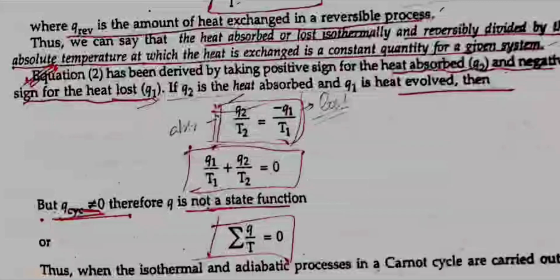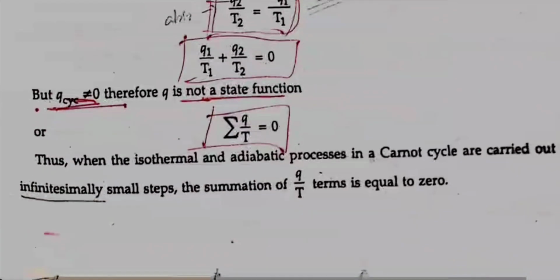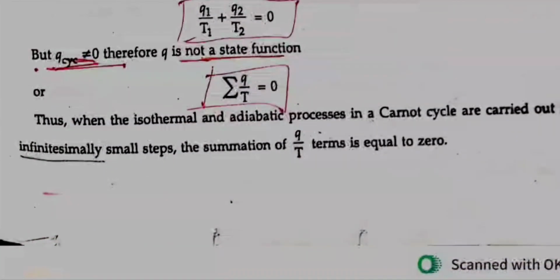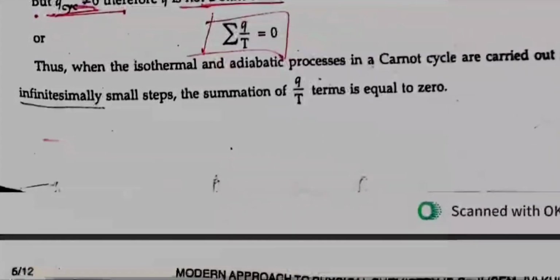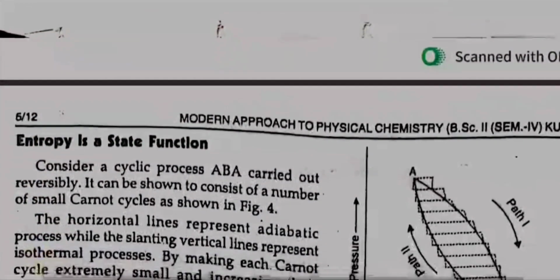Equation 2 has been derived by taking a positive sign for the heat absorbed Q2 and a negative sign for the heat lost Q1. If Q2 is the heat absorbed and Q1 is the heat evolved, then Q1 by T1 plus Q2 by T2 is equal to 0. Summation of Q by T is equal to 0. Thus, when the isothermal and adiabatic processes in a Carnot cycle are carried out in infinitely small steps, the summation of Q by T terms is equal to 0.